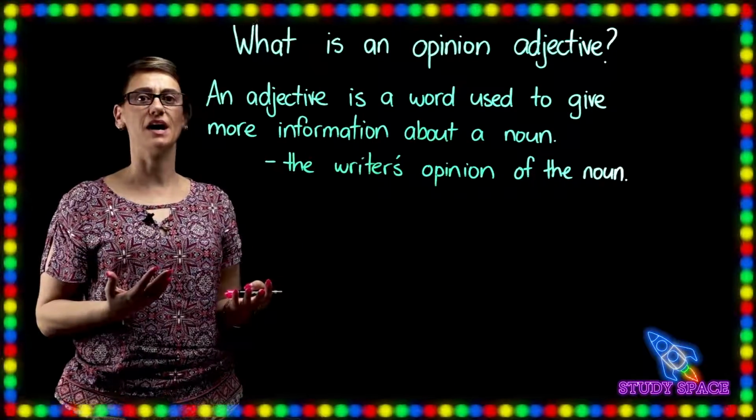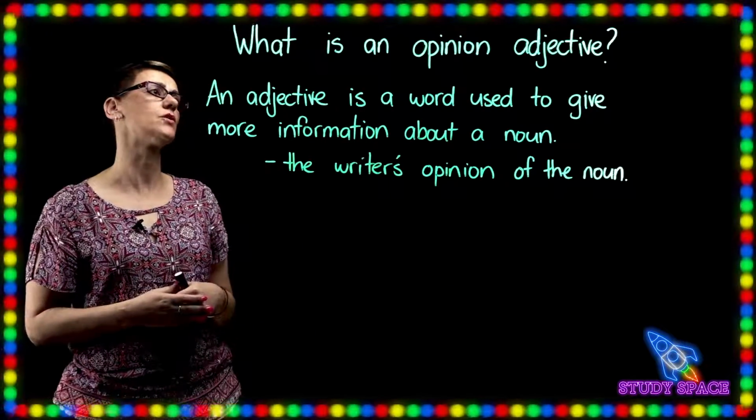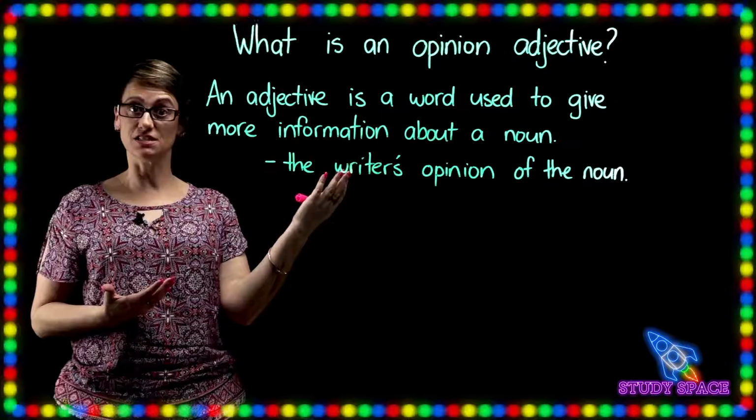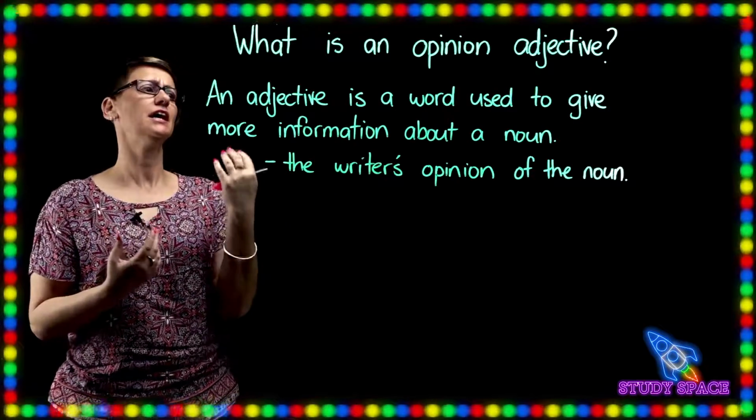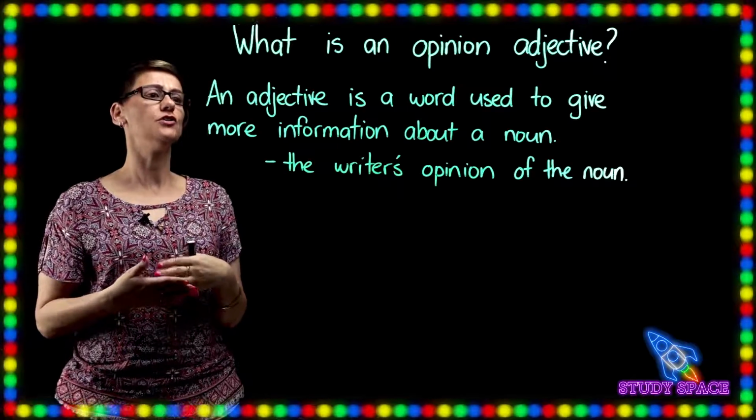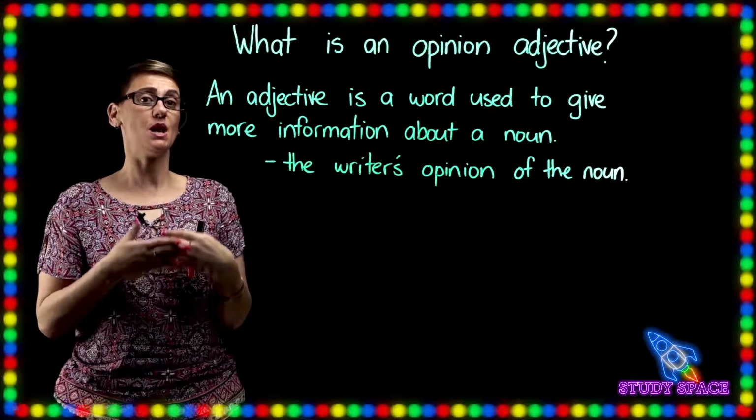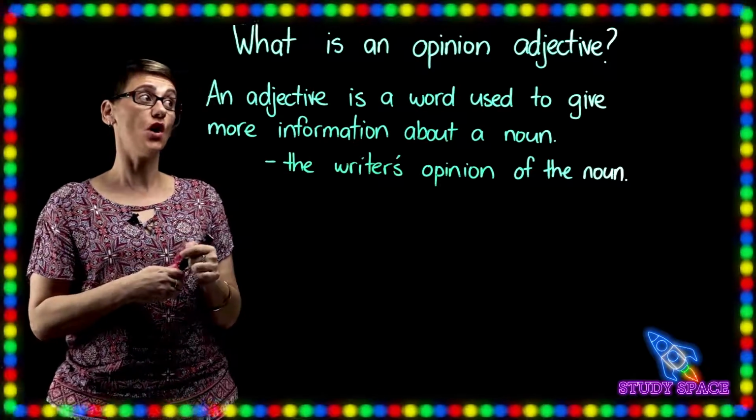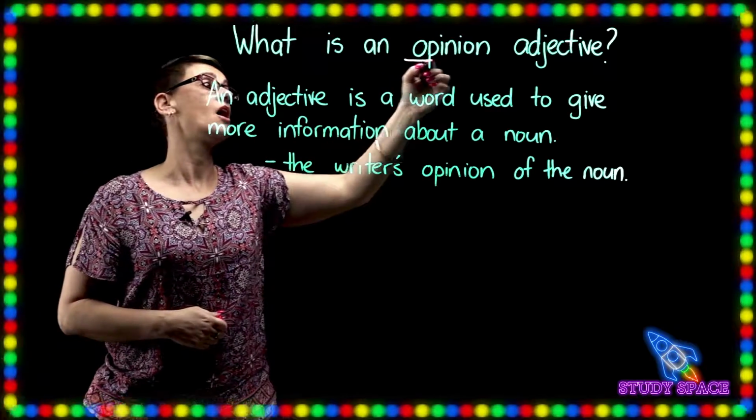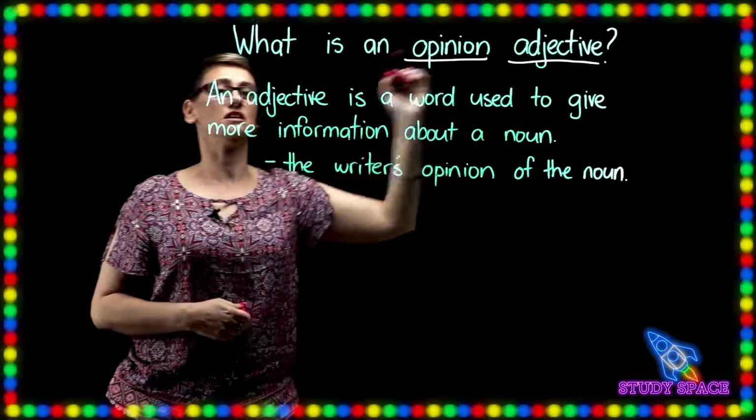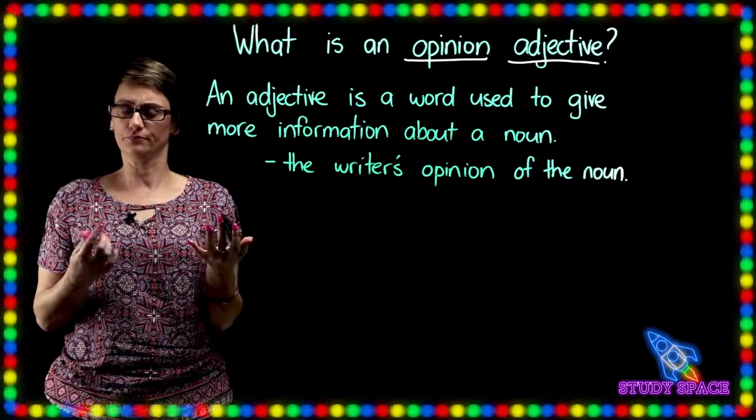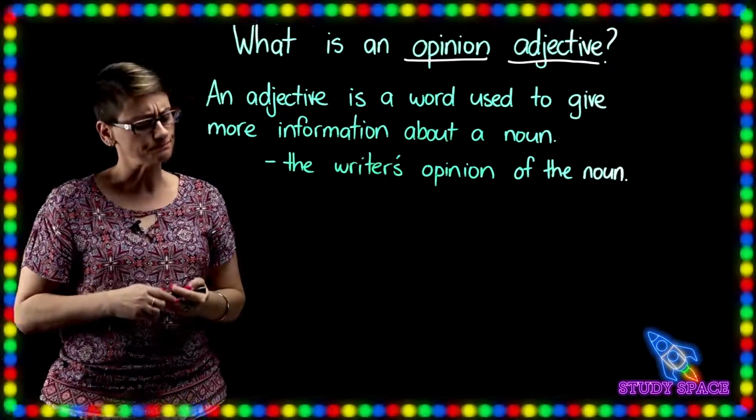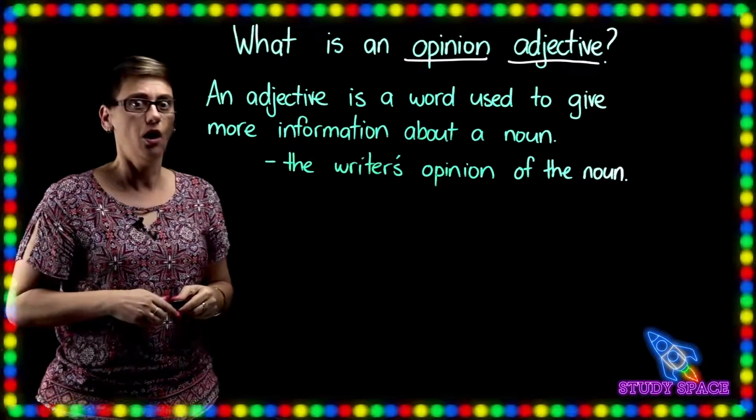So what's the next part of a noun group? An opinion adjective. What's that? So first, what's an adjective? An adjective is a word used to give more information about a noun. So, an opinion adjective is the writer's opinion of the noun. So, what are some examples?